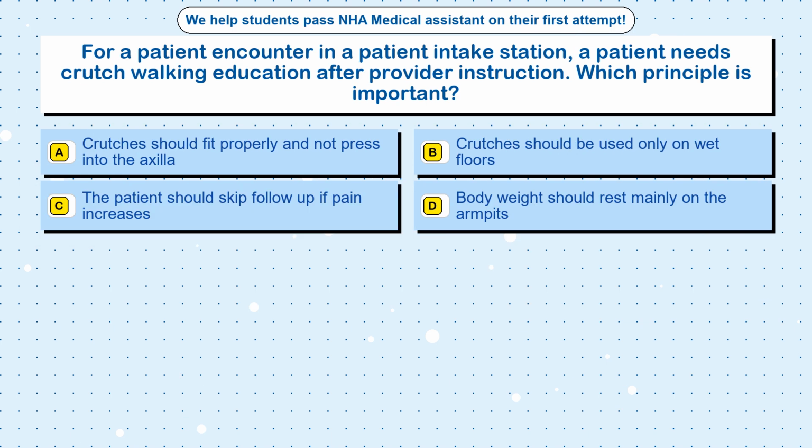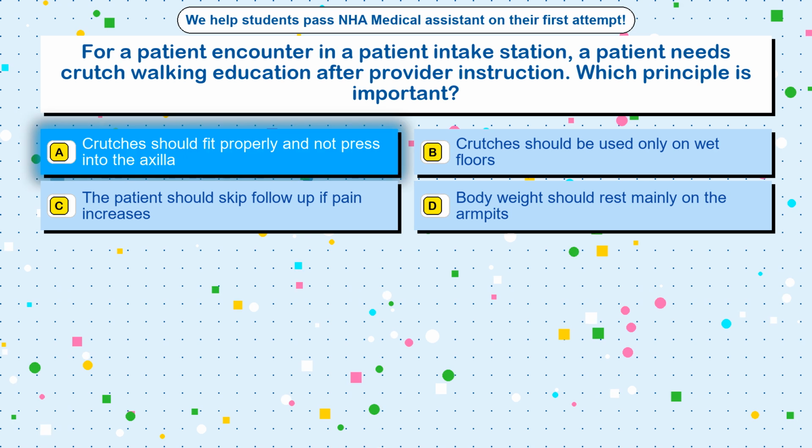Question 85. For a patient encounter in a patient intake station, a patient needs crutch walking education after provider instruction. Which principle is important? Option A. Crutches should fit properly and not press into the axilla. Option B. Crutches should be used only on wet floors. Option C. The patient should skip follow-up if pain increases. Option D. Body weight should rest mainly on the armpits.